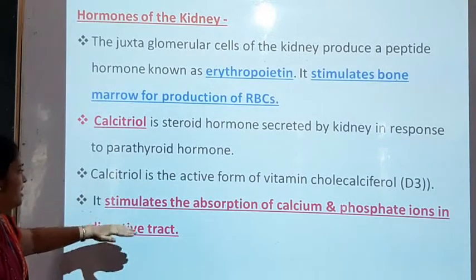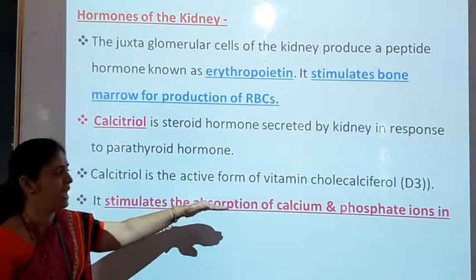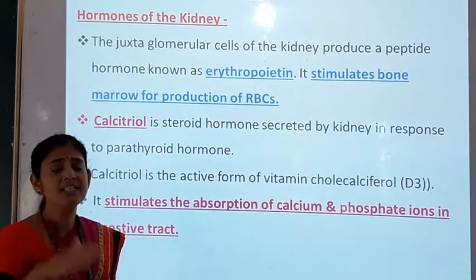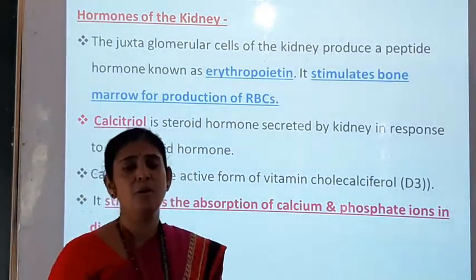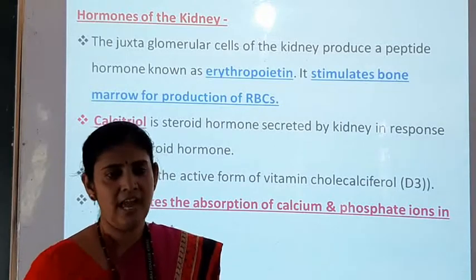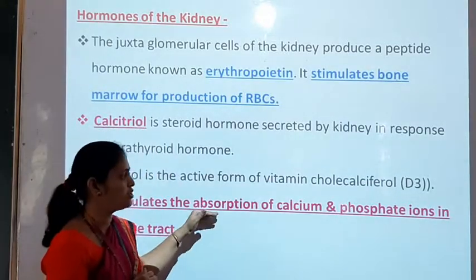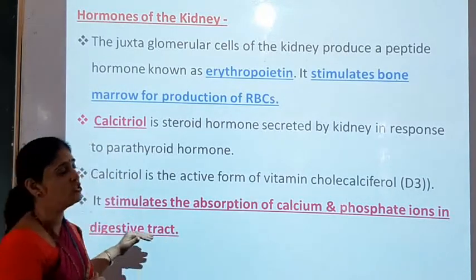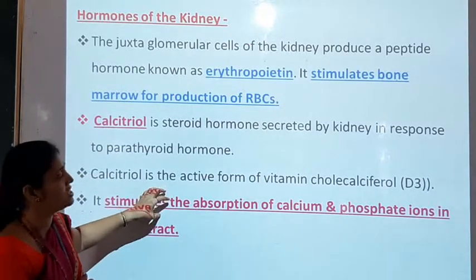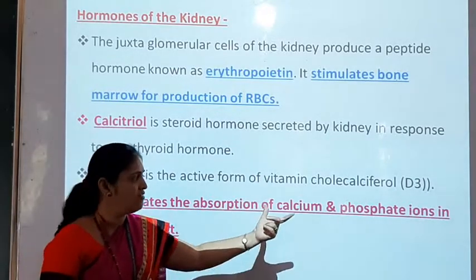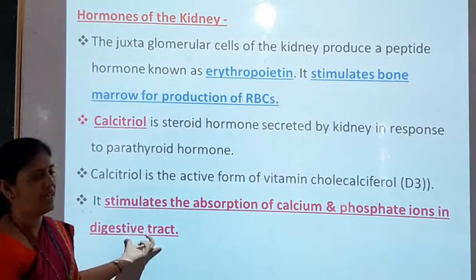Vitamin D3 we can observe here, and its active form is calcitriol, which is secreted by our kidney. It stimulates the absorption of calcium and phosphate ions in the digestive tract. It means it decreases the blood calcium level, and that decreased calcium means the calcium is getting absorbed in the digestive tract. So that is the action of this calcitriol.